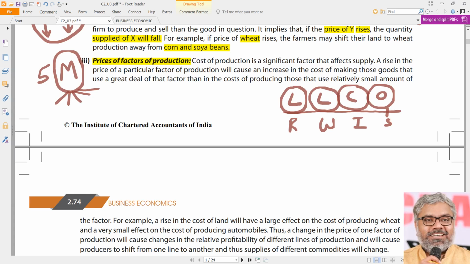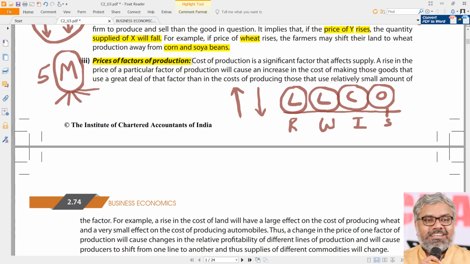But irrespective of whichever factor of production is becoming more costly, if their prices are increasing, we are talking about the prices of factors of production. If the prices of the factors of production are increasing, naturally the supply will decrease because that will be acting like a negative force on the supply. Simple. That's what happens. And why does it act like a negative force on the supply? Because when the price of the factors of production increases, the cost of production is increasing, which means the profits will decrease. Naturally, nobody will be motivated to do that activity for a lesser profit.